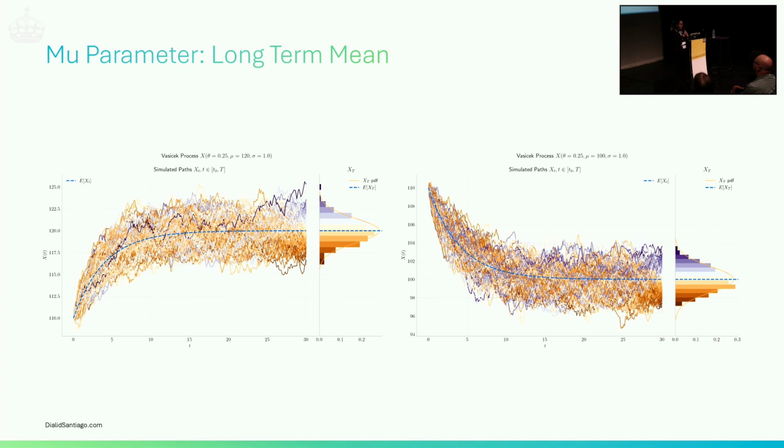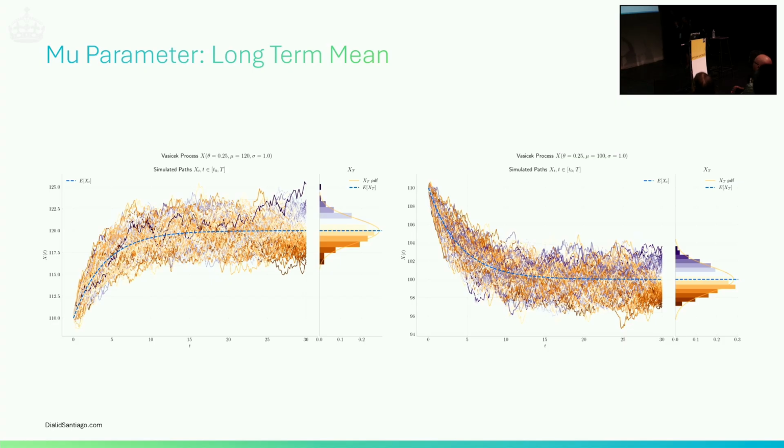So let's use these kind of plots to understand my process, the equation. So the mu parameter, so what I'm doing here is constructing the same kind of plot. Parameters are the same except for mu. So mu is 120 and here is 100. Immediately you see that the shape changes. This is growing and this is going down. So this is telling me where the process is going. Mu controls that. It's the long-term mean, and we can see it clearly in these pictures.